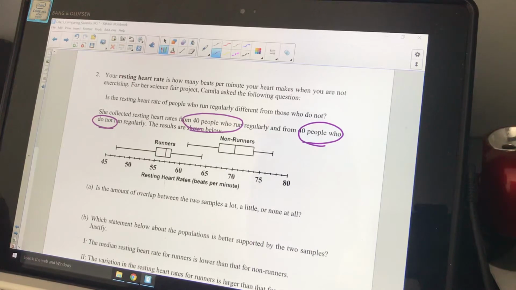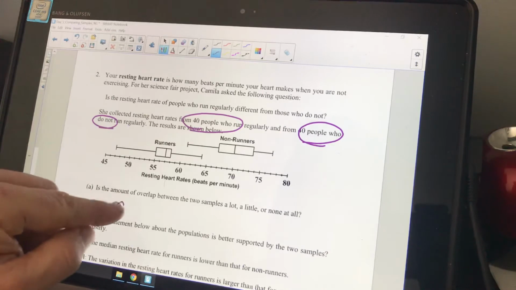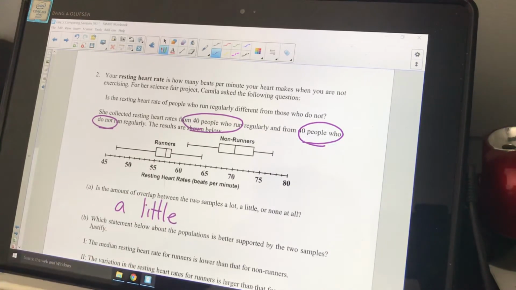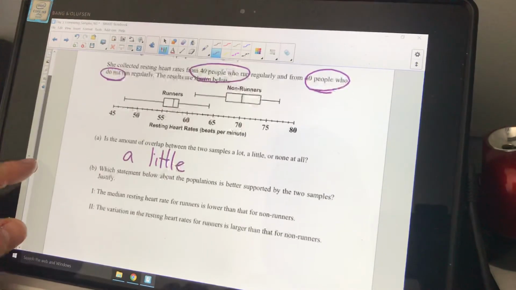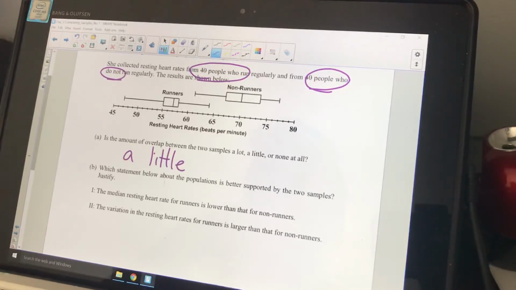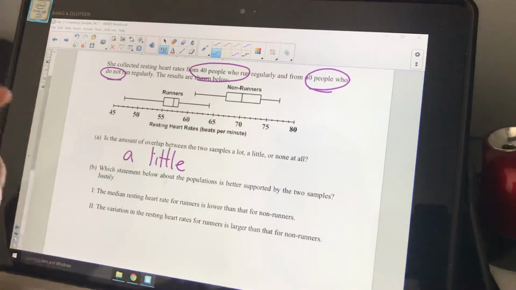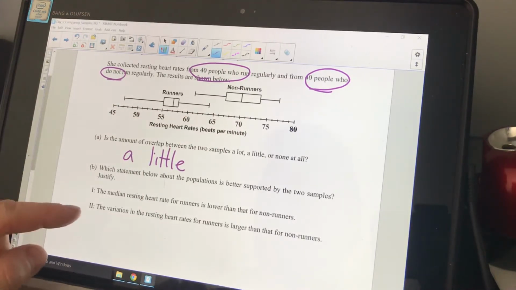Is the amount of overlap between the two samples a lot or a little or none at all? A little. Okay, a little bit of overlap. Okay, letter B. Which statement below about the populations is better supported by the two samples? So the median resting heart rate for runners is lower than that of non-runners. That's true. The variation of the resting heart rates for runners is larger than that of non-runners.